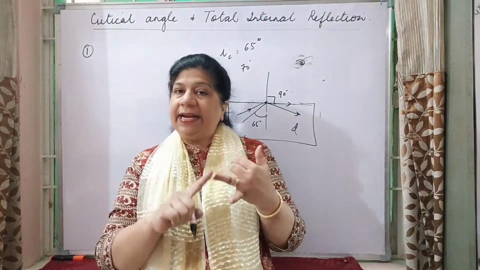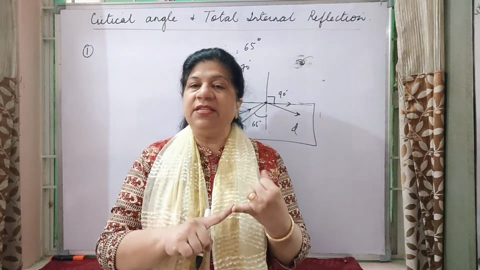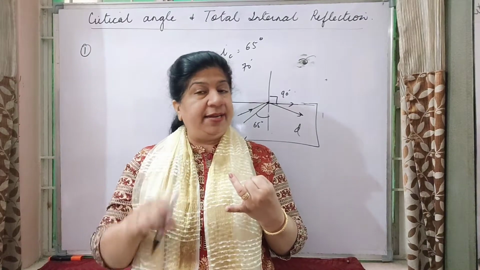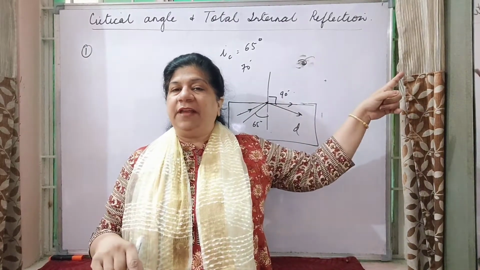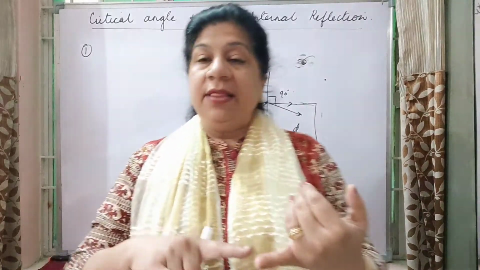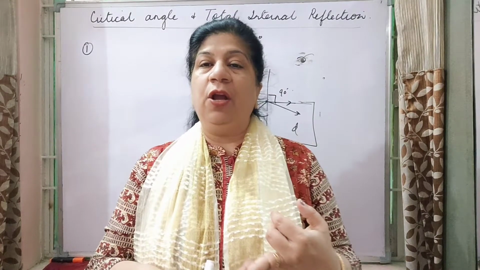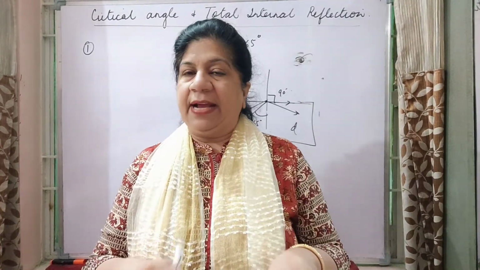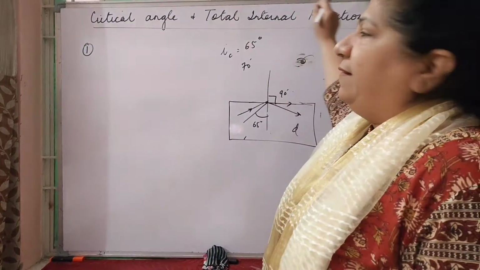The second condition is that the angle of incidence should be greater than the critical angle in the denser medium, then total internal reflection takes place. So I repeat: the light ray will travel from denser to rarer medium, and the angle of incidence in the denser medium has to be greater than the critical angle. Then total internal reflection takes place.